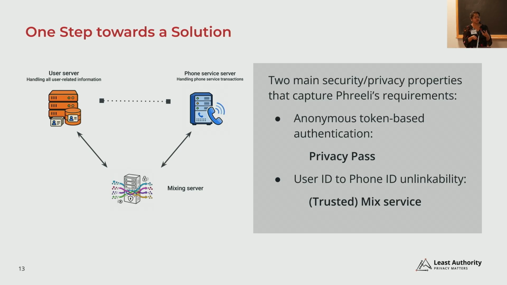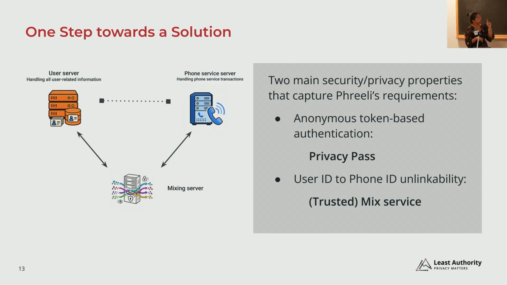Whenever the user service provider talks to the phone service provider, it does so via the mix service, where each transaction containing the user ID looks up the phone ID in the mapping of the mix service, replaces it with the phone ID, and then transfers that modified transaction to the phone service. For the transaction back from the phone service to the user service, we do the reverse mapping.